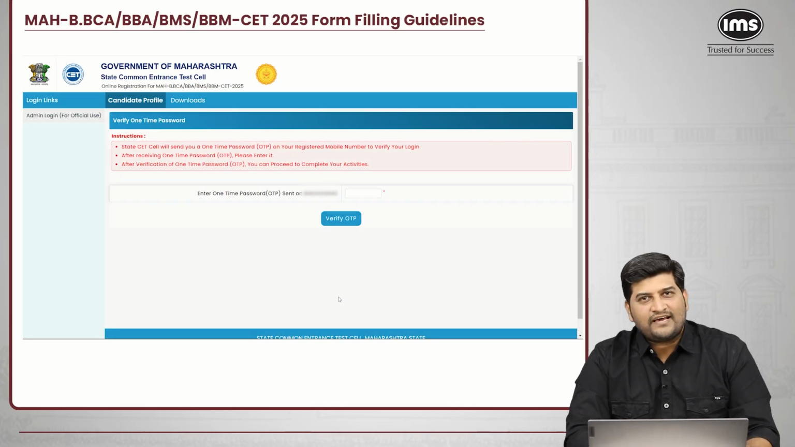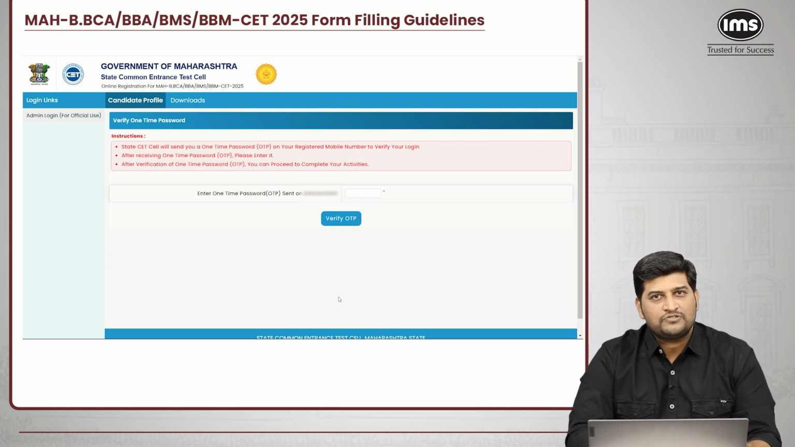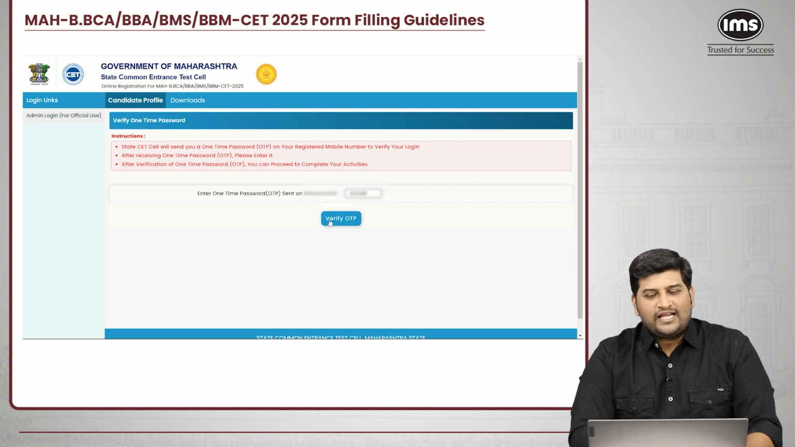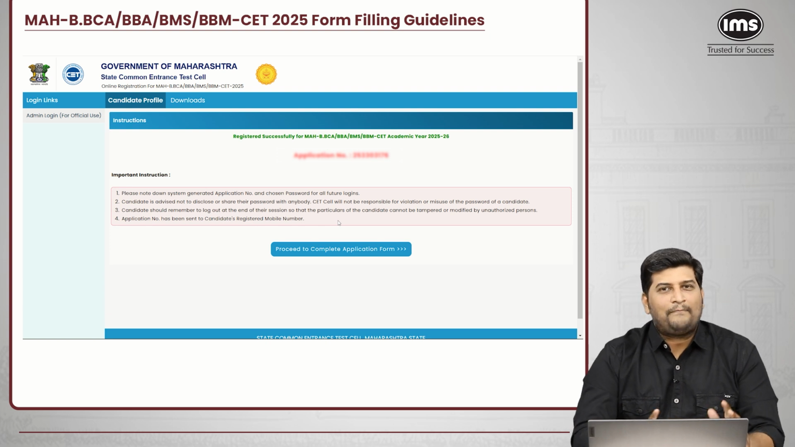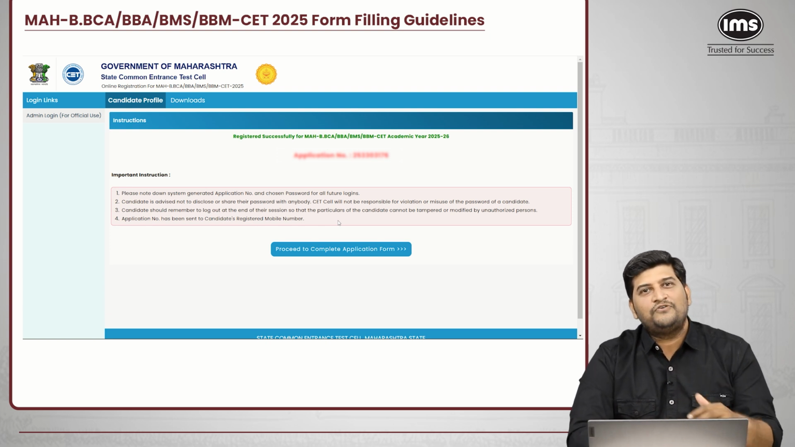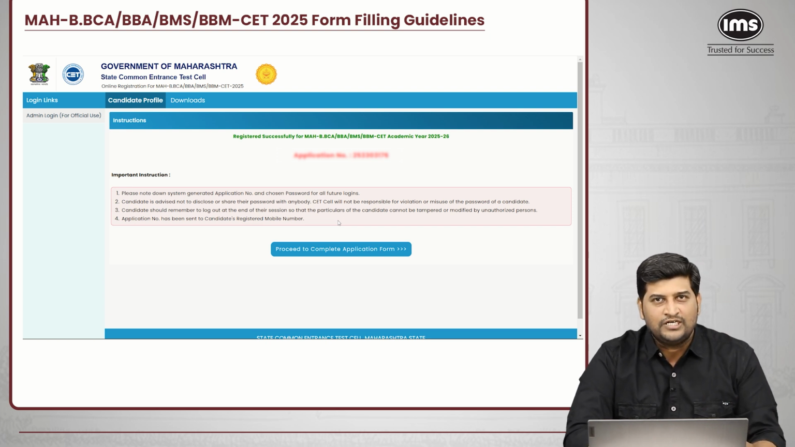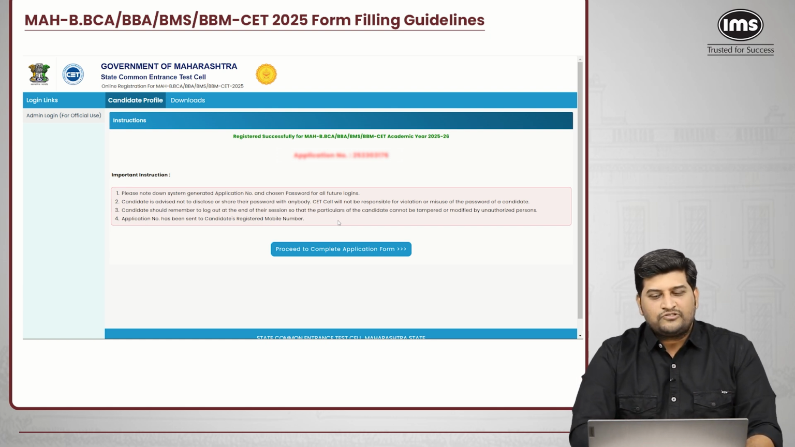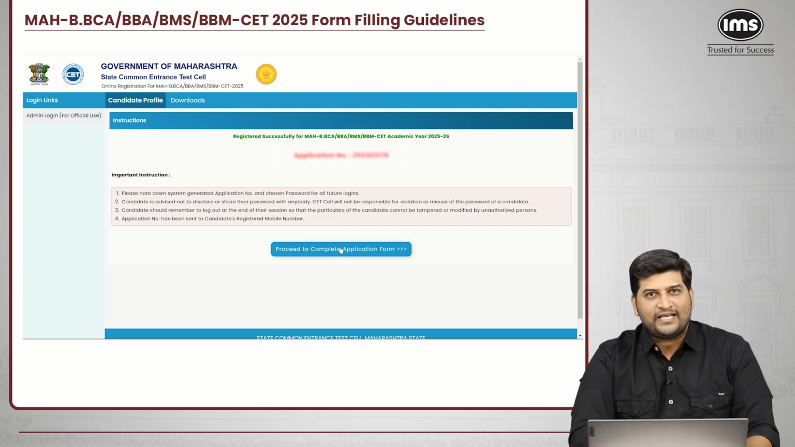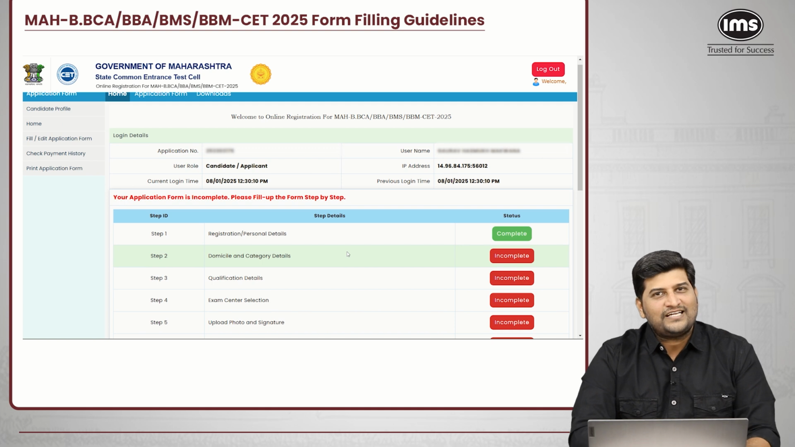Once you click on save and proceed, you will receive the OTP. Once you receive the OTP on your registered mobile number, you have to enter that OTP out here and click on verify OTP. Once you click on verify OTP, you will receive your application number on the desktop, as well as through a text message or WhatsApp message. Once you receive the application number, you will next click on proceed to complete the application form. Once you click on it, your step 1 is already completed.